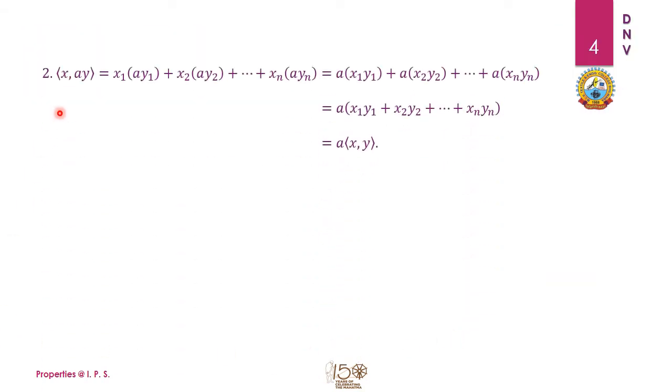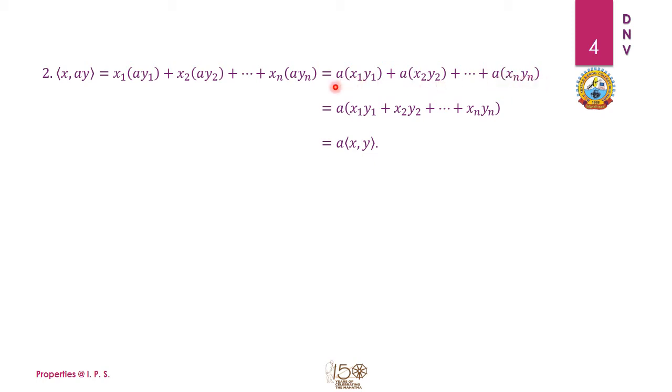We come to the second property, x comma ay, which in expanded form can be written as x1 times ay1 plus x2 times ay2 up to xn times ayn. And if I use the associativity property of these real numbers, x1 ay1, x2 ay2 and up to xn ayn, I can write a times x1 y1 plus a times x2 y2 up to a times xn yn.